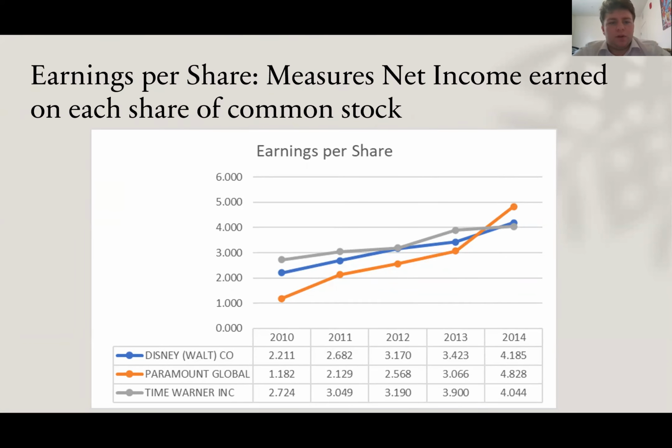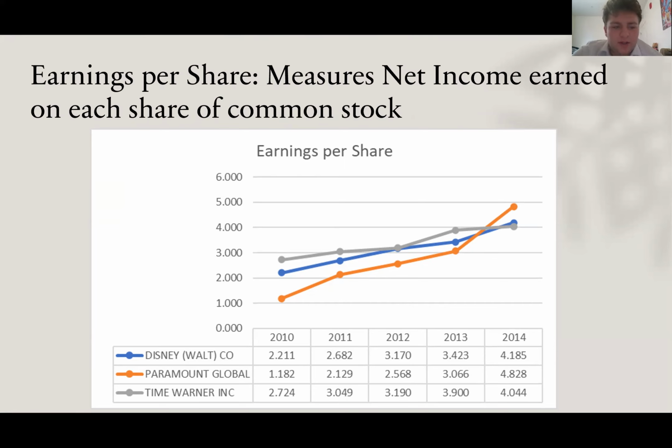So now we'll be going over earnings per share, which measures net income earned on each share of common stock. Earnings per share is a good indicator of whether a company is considered profitable or not. It can also be used to value a company and its shares, as well as the growth prospects for the company. And the higher the earnings per share is, the more profitable a company can be.